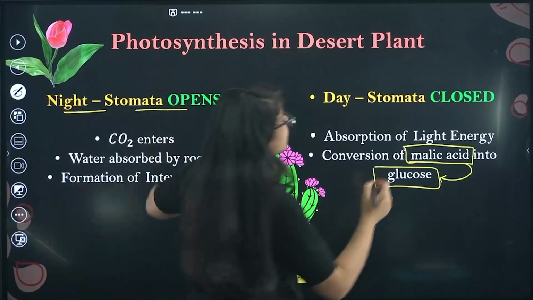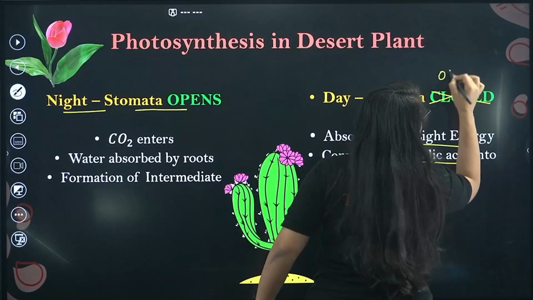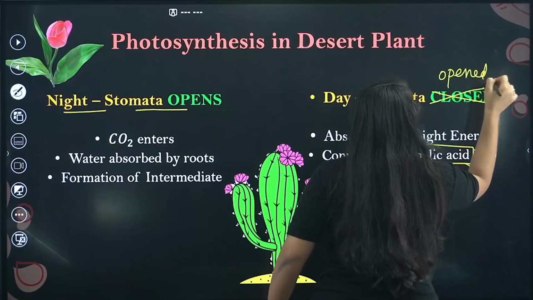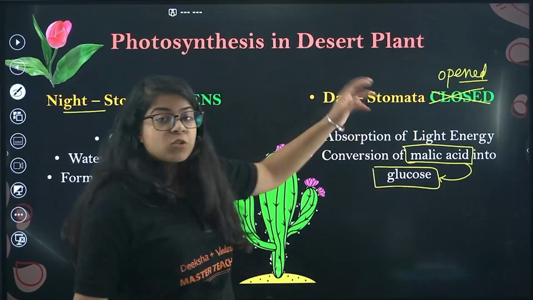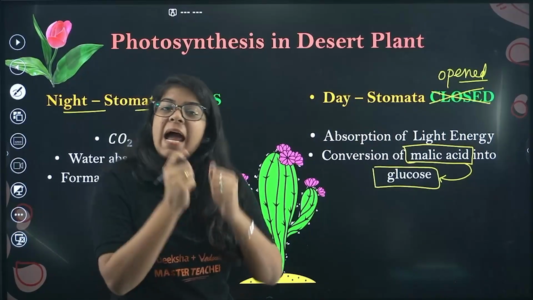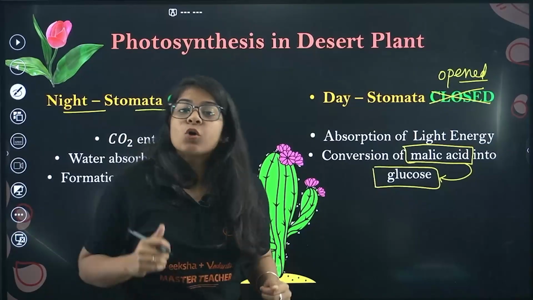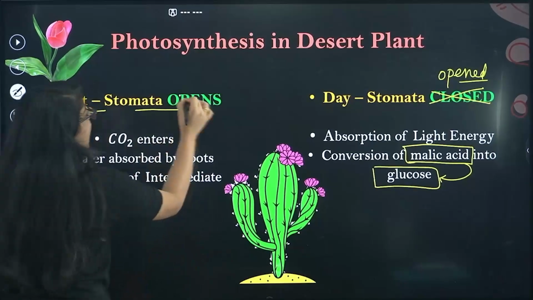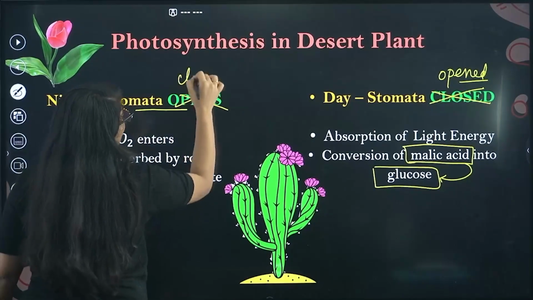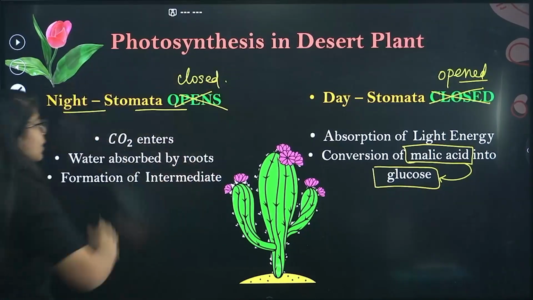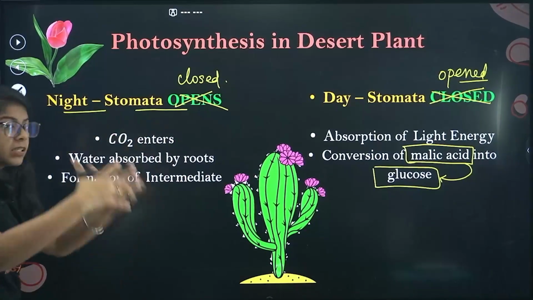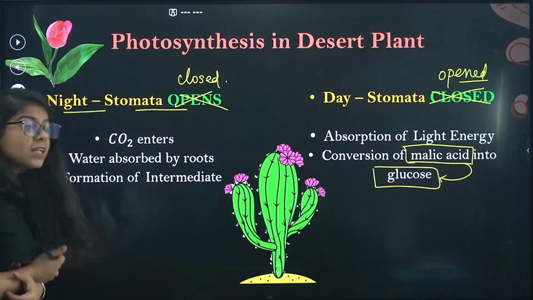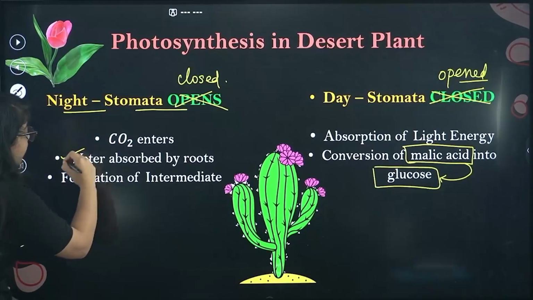Okay, so what happens in the daytime? The stomata is opened. I just told you, right? In the daytime, the stomata is opened, absorption of light energy happens and malic acid is converted into glucose as food. In the night time, the stomata is actually closed. The CO2 was entering, right? Then water is absorbed by the roots.